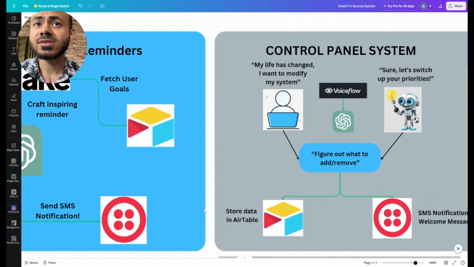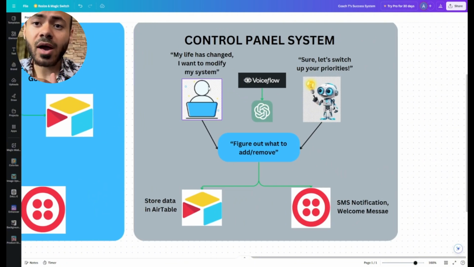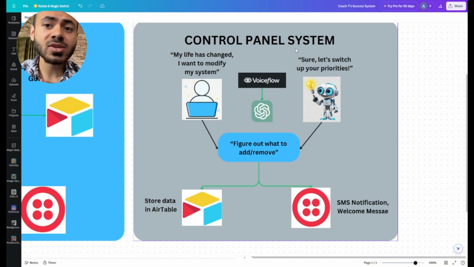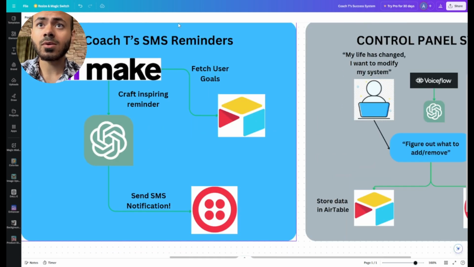The last system in place is the control panel system. This is just there if the user wants to modify their success system. So if their life has changed, their job has changed, or their priorities have changed, they can go onto the control panel and tell Coach T, I want to remove this goal, I want to add this goal, formulate a new success system, store that in Airtable, and send an SMS notification to the user. Now I'm going to demo to you each and every system one by one.